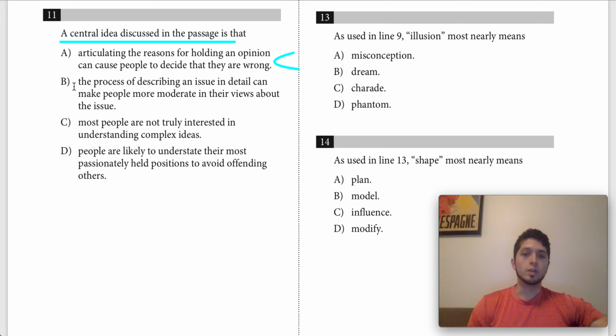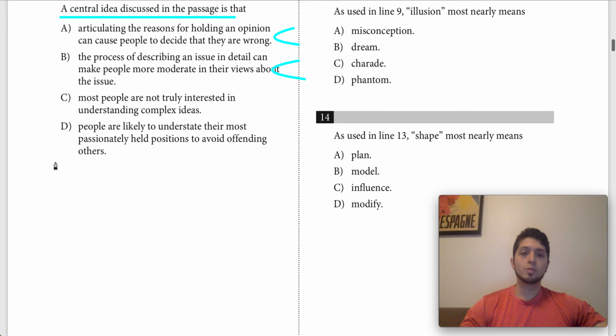So I think this is pretty good as well. It's basically describing that as you explain or describe a policy or an issue, it's going to change your beliefs and basically bring you back from being extreme, so making you more moderate. It's a good choice. C says that most people are not truly interested in understanding complex ideas.